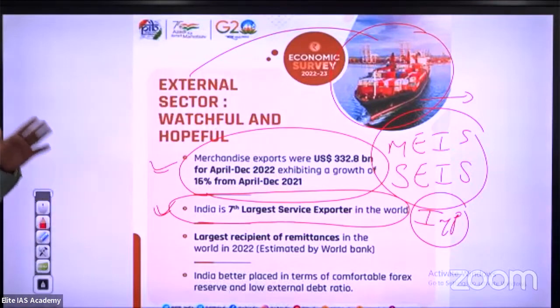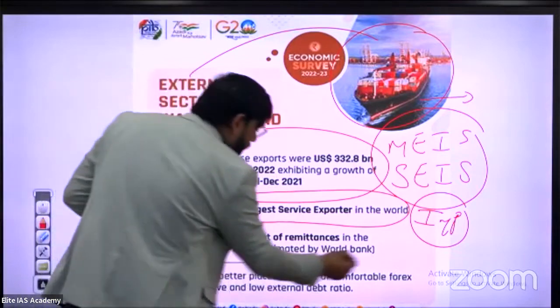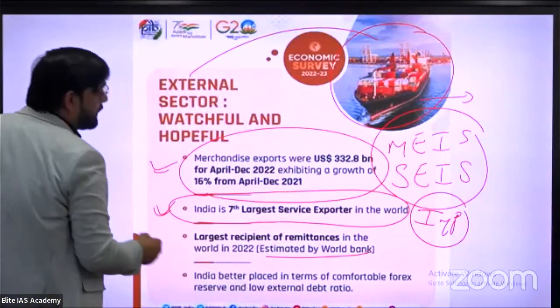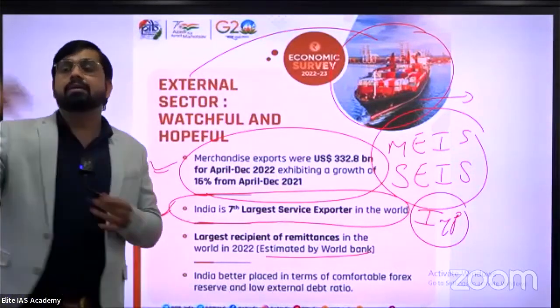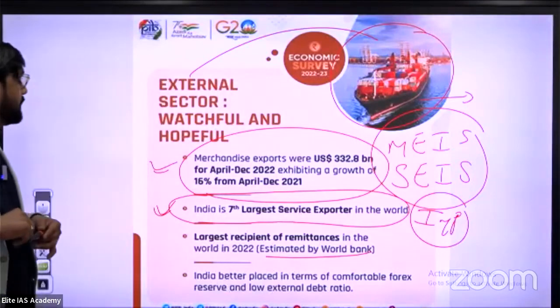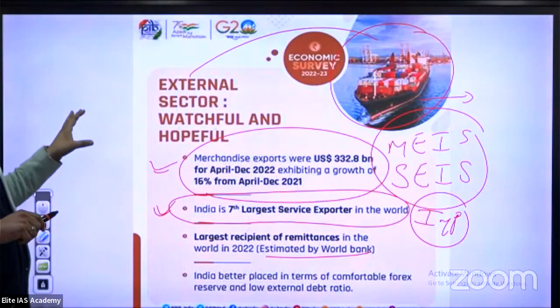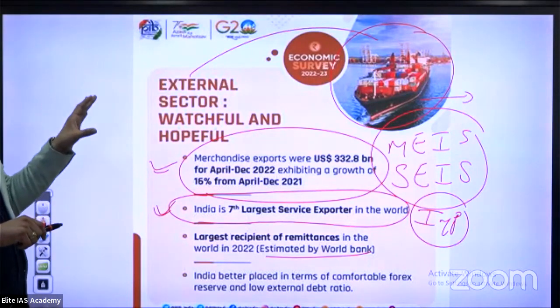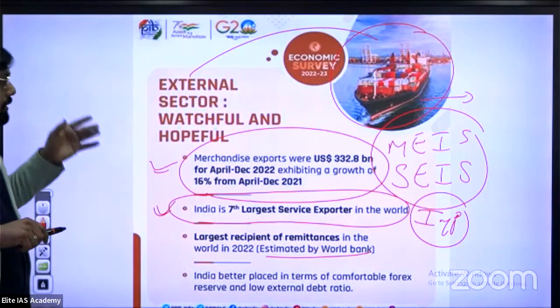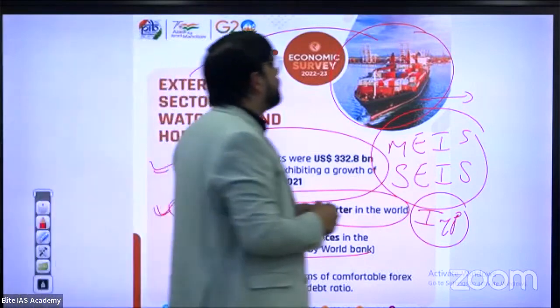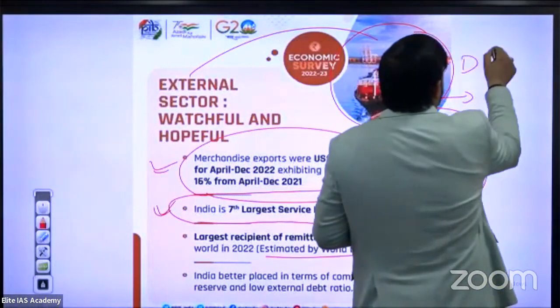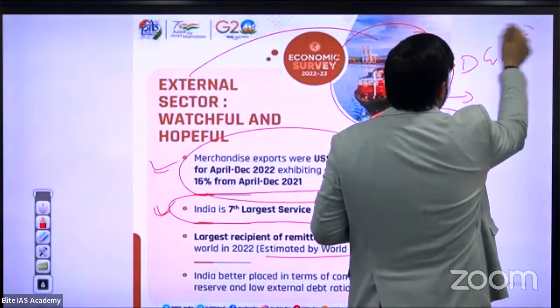India is the largest recipient of remittances in the world in 2022, as estimated by the World Bank. Remittances means money received from other countries. This is a good sign for the external sector policy and schemes of India. In terms of foreign trade policy, it is totally regulated by the DGFT, Director General of Foreign Trade.